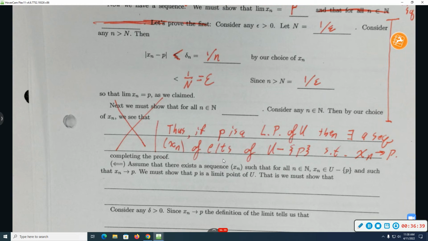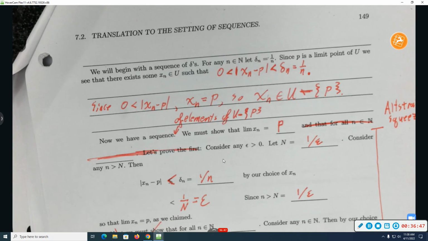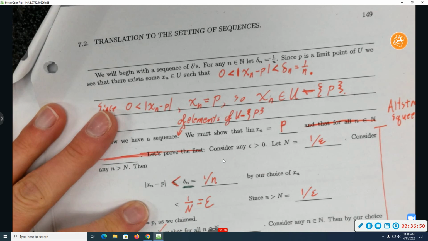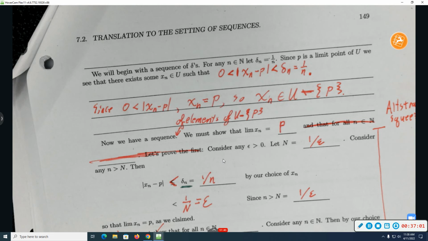What's the significance of the sequence going over n? Why do we go over n with the sequence? So let's see what we needed delta n to do here. I needed delta n for n big enough to be less than epsilon. So I guess that means I needed delta n to converge to 0. What's your favorite sequence that converges to 0? 1 over n. So that's all we needed delta n to be 1 over n to achieve. You could have taken anything else that was always positive and converged to 0 and get a proof. You could even just be more vague, saying let delta n be a sequence of positive numbers that converges to 0.